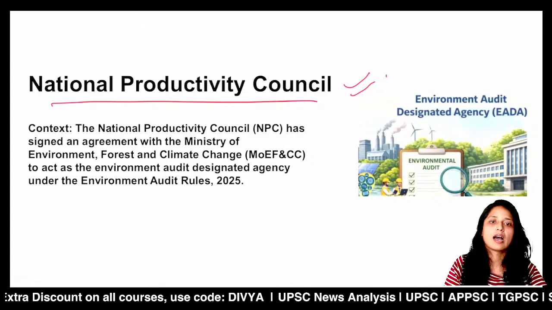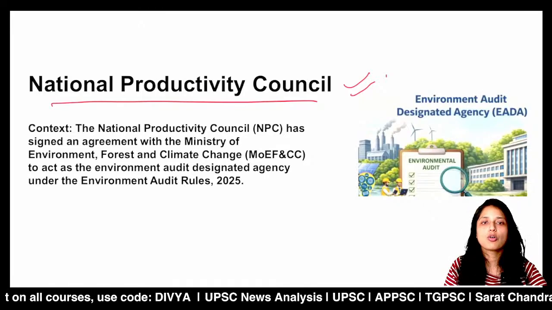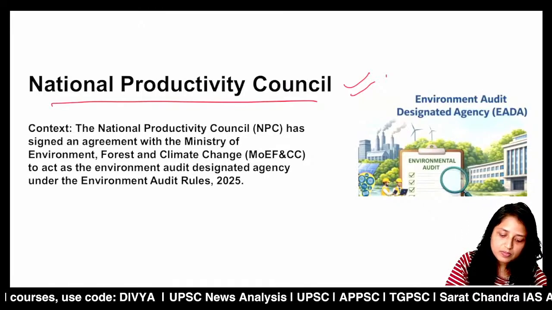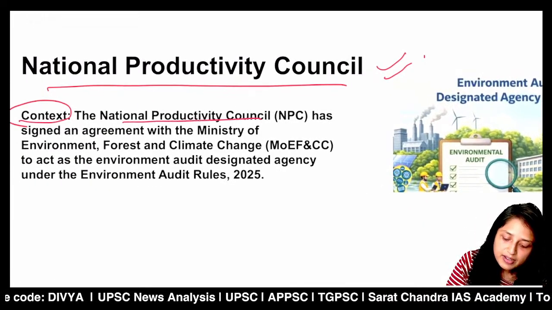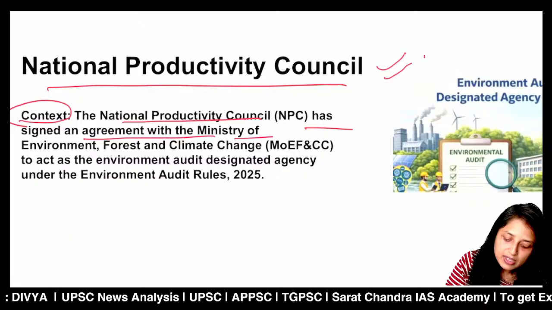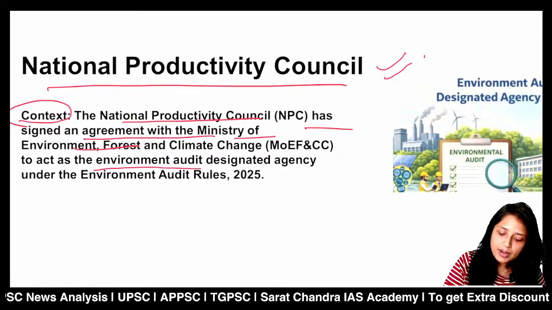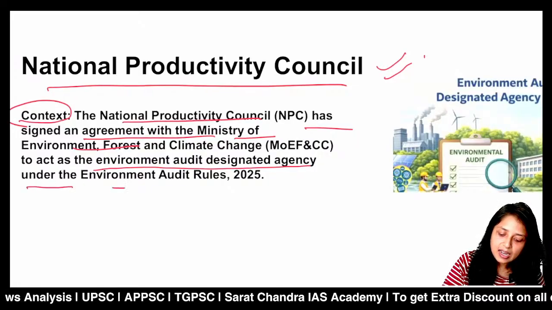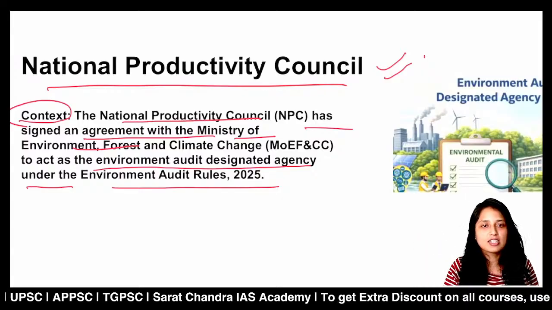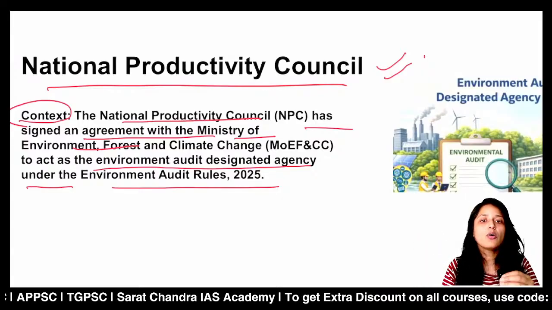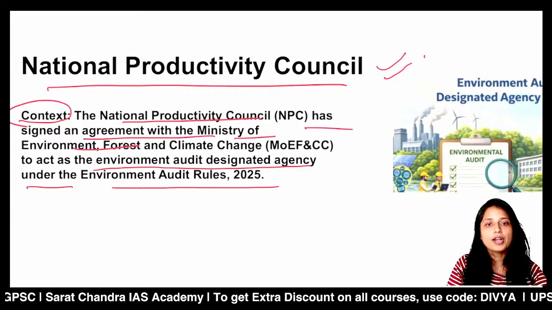Talking about the new network that is designated as the Environment Audit Delegated Agency, there are two things we have to specify: auditors and, second, the Environment Audit Delegated Agency. EADA is the examining authority. These are the examiners. So what will EADA do? EADA will tell the qualifications that examiners must have so that they can audit a particular factory. So this is the upper body, and auditors will function under the rules and regulations of EADA.